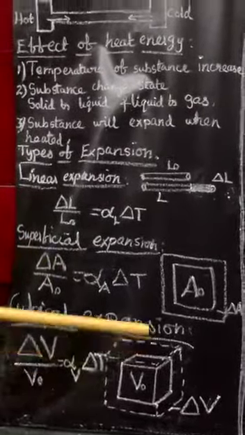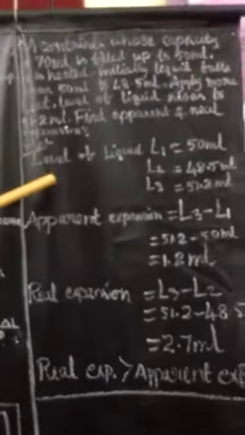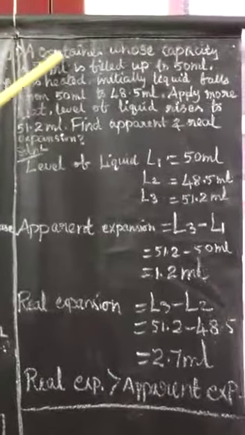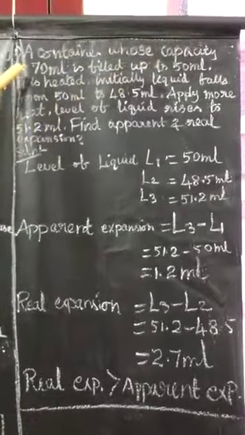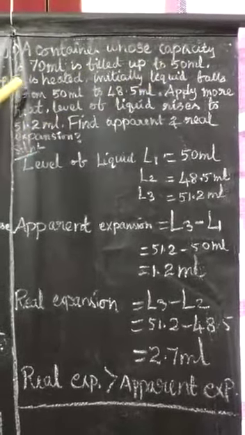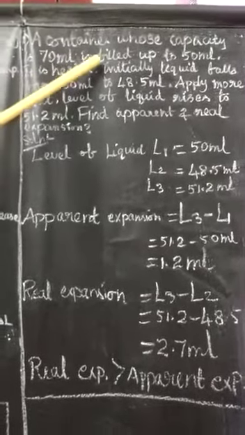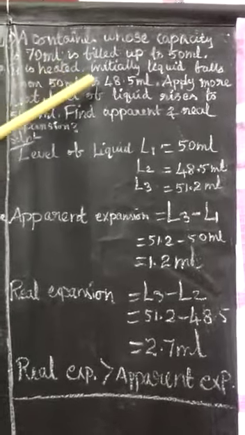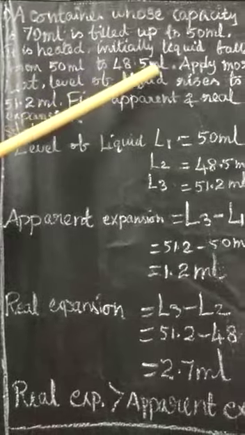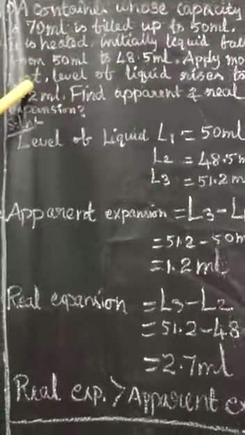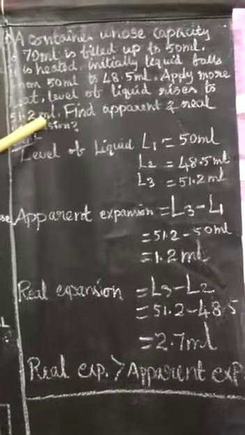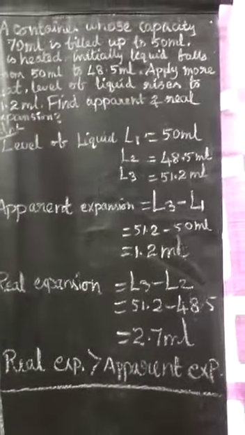Is it clear now? So now one problem based on expansion, okay. First the problem: a container whose capacity is 70 ml is filled up to 50 ml with water. It is heated, the liquid-filled container is heated. Initially the liquid level falls from 50 ml to 48.5 ml. Then applying more heat energy, the level of liquid rises to 51.2 ml. Find the apparent and real expansion.